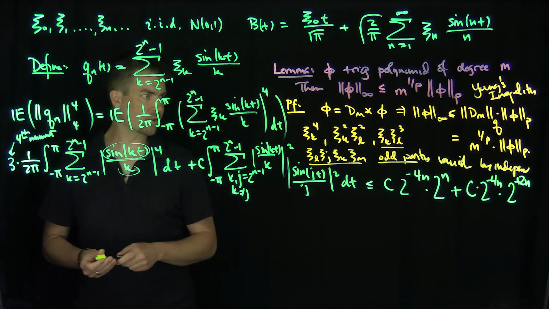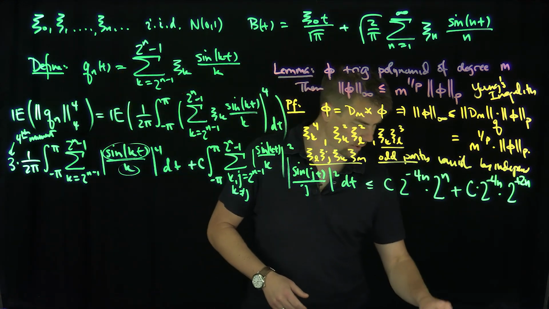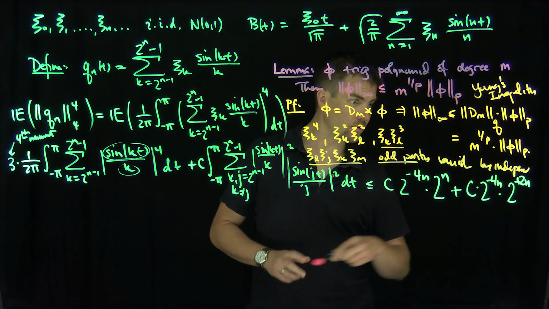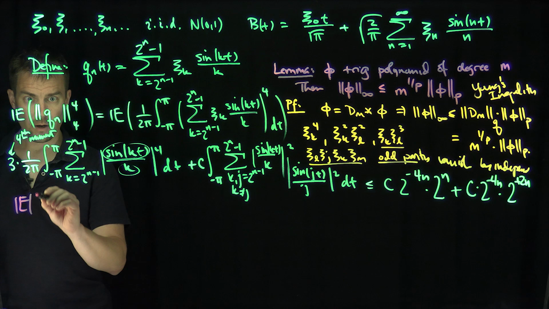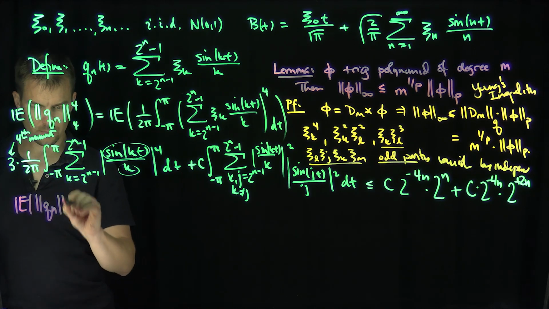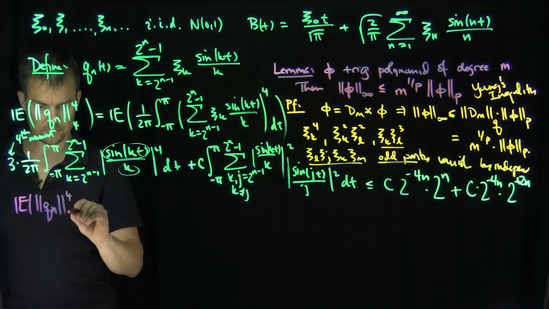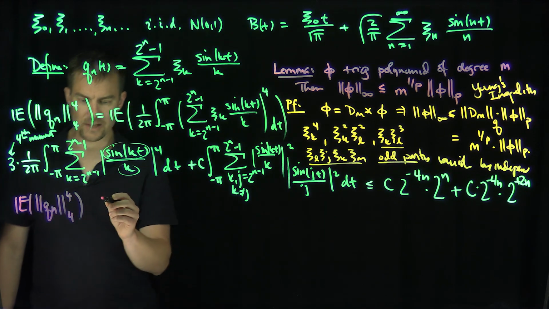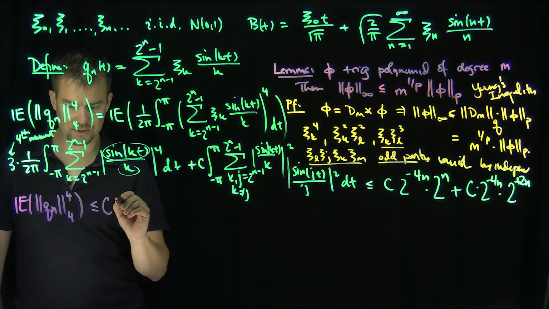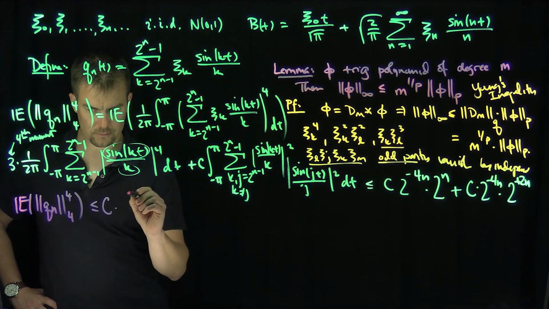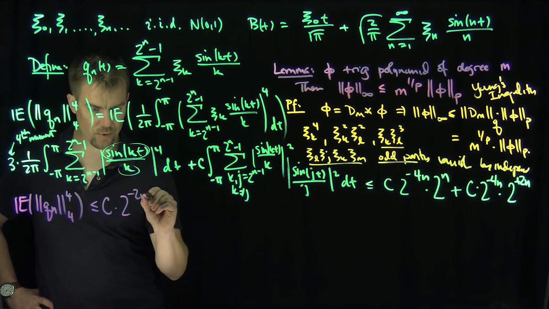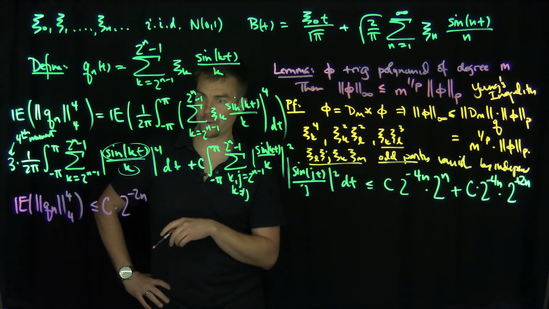So the overall order of this is like a constant times 2 to the negative n over negative 2n, right? So we've just shown that the expected value of Qn to the 4th power is on what order? Is less than or equal to, of course, C times 2 to the power negative 2n, like so. Okay, good.